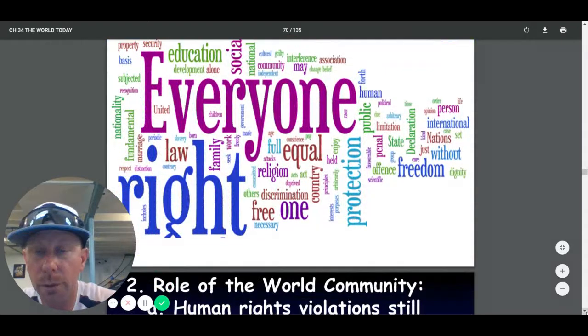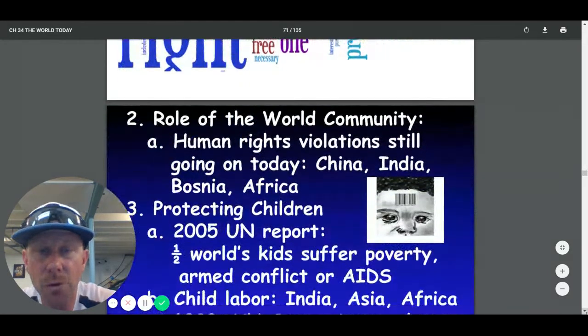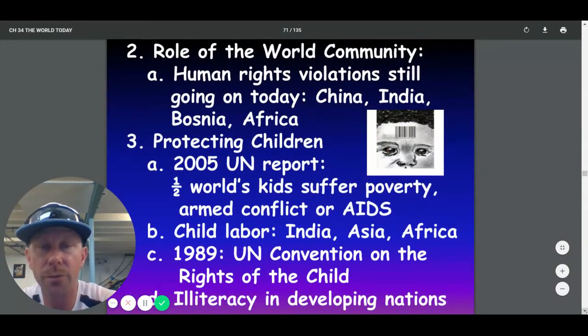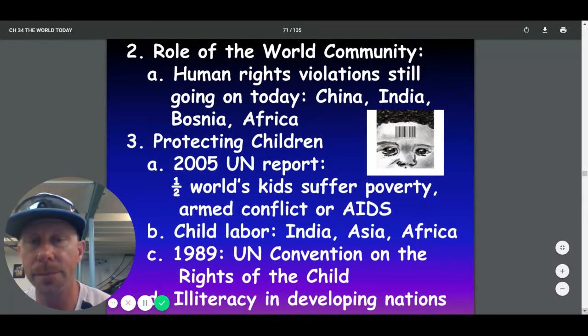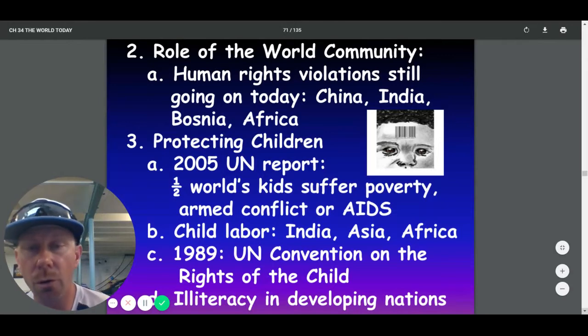So here's a slide just showing you human rights. Everybody's entitled to a good life, whether you live in a developing nation or a developed nation. Try to look at it as everybody deserves a chance. So, role of the world community: human rights violations are still going on today. China, India, Bosnia, Africa, those countries are taking away human rights.